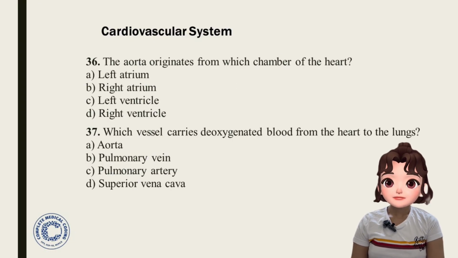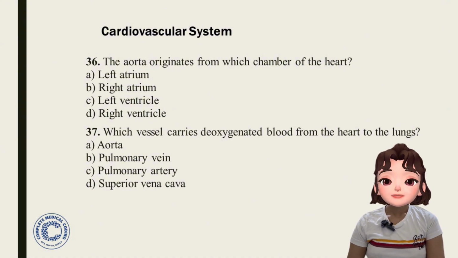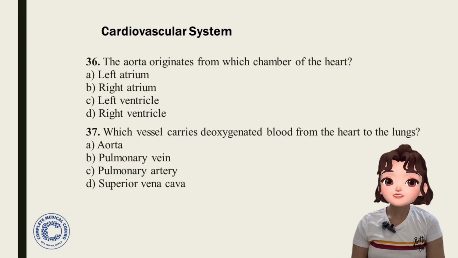Question 37. Which vessel carries deoxygenated blood from the heart to the lungs? See, such type of questions are important, but slightly complicated, I think, especially for those who are not into this field, the medical field. But be careful.